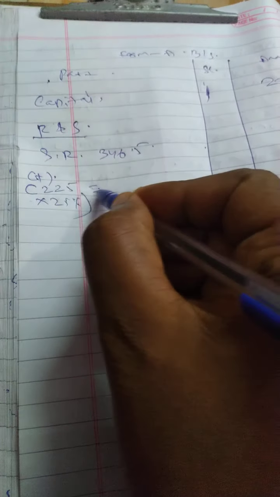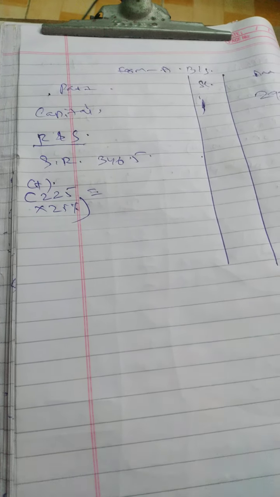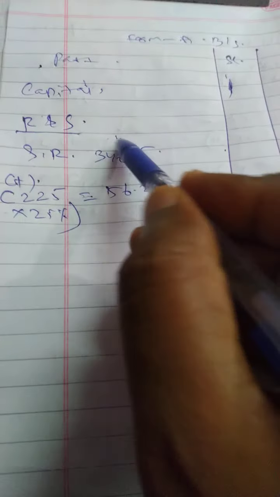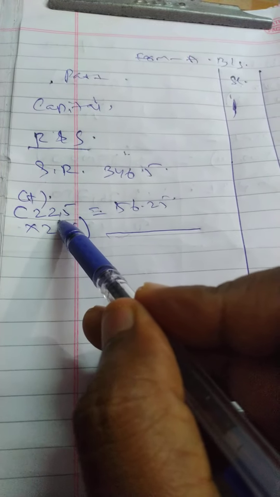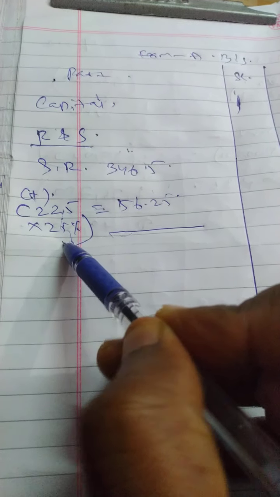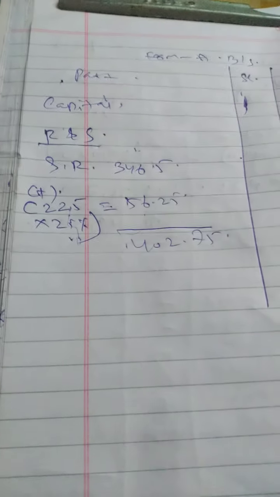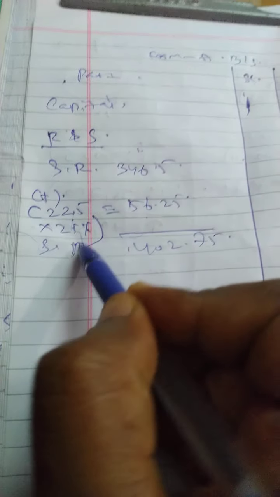225 lakhs into 25% is how much? 56.25. So opening balance 346.5 plus, from the current year profit of 225 lakhs, 25% transferred to statutory reserve, equal to 56.25, equal to 402.75. Okay, this is my statutory reserve closing balance.